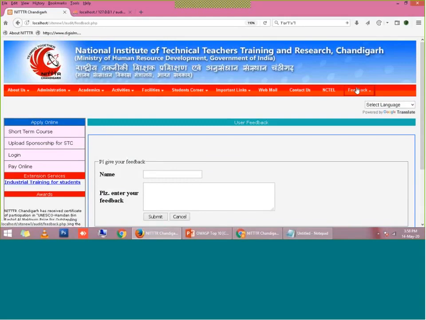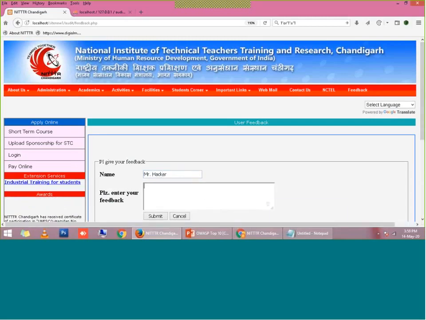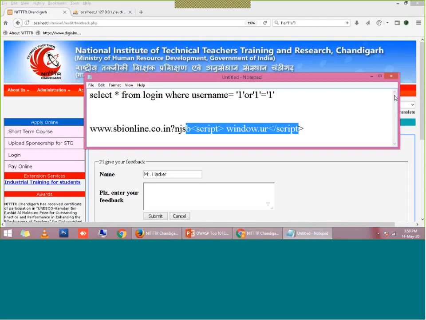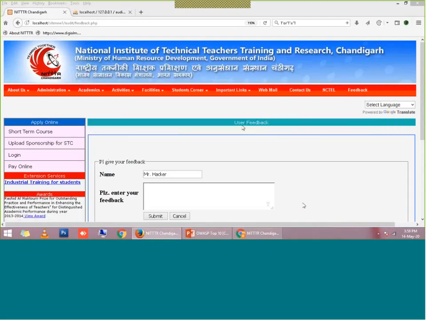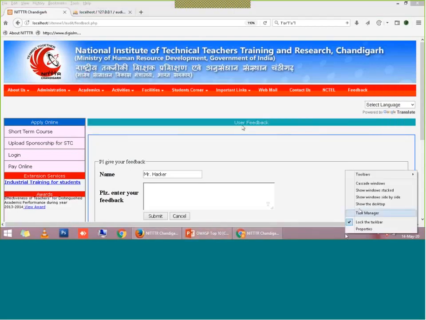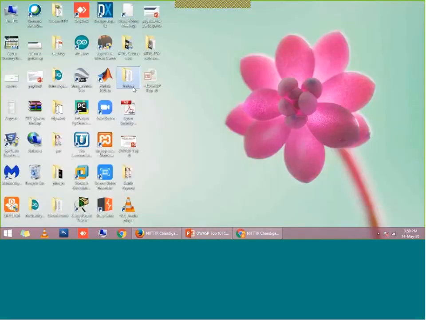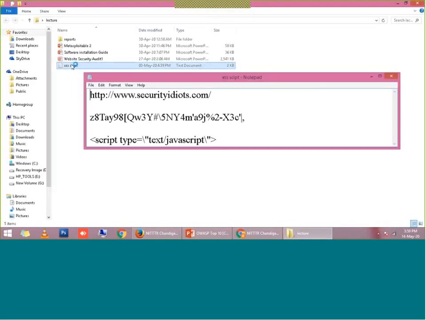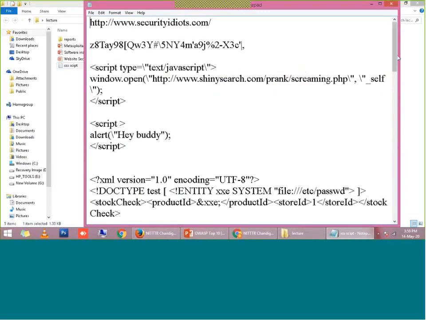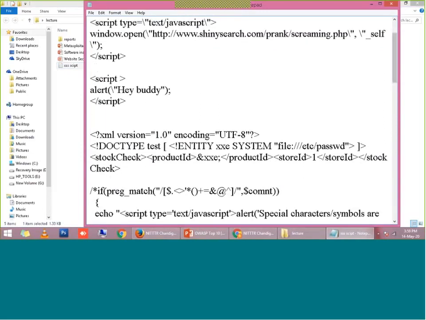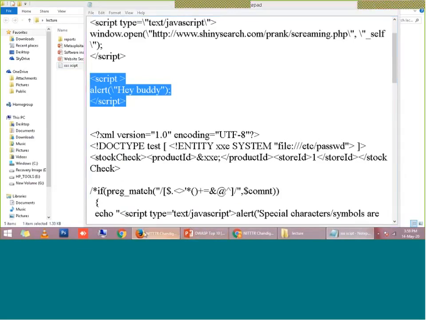But how will the hacker act? The hacker is definitely not going to put a simple message here. So Mr. Hacker is going to put some JavaScript here, right? So let me put here some JavaScript. It is simple JavaScript which I have written.